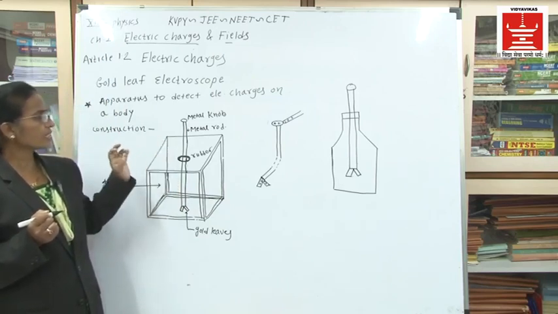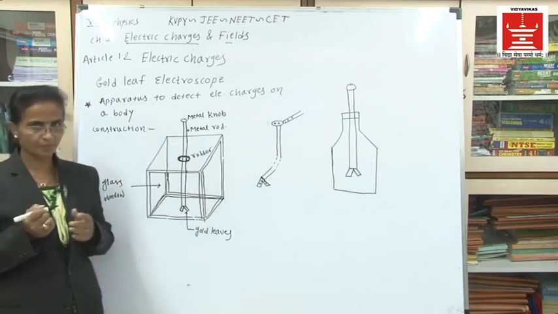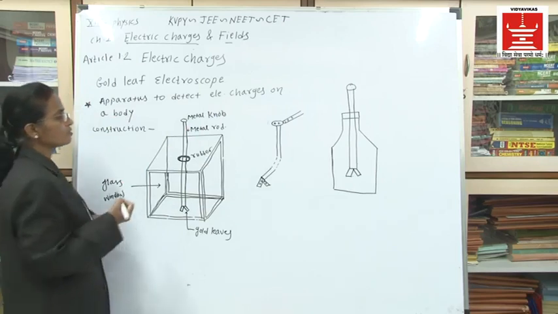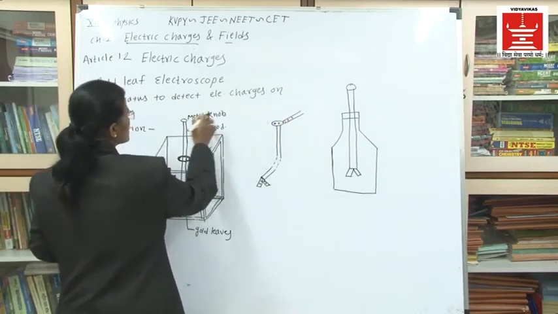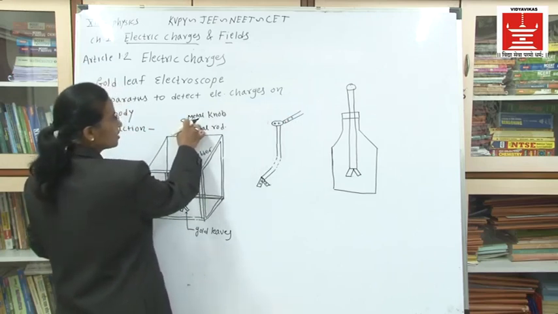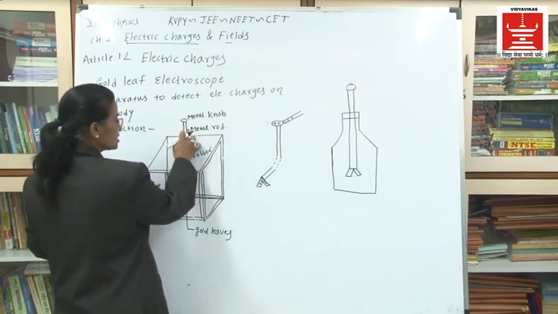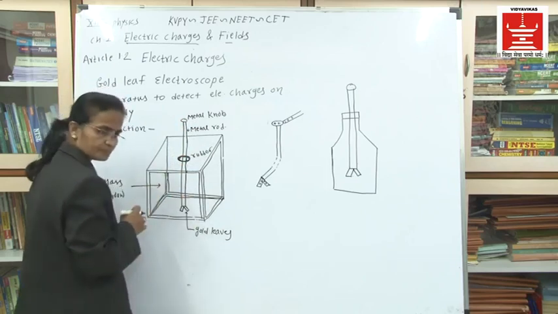Now here what exactly happens is shown in the second diagram. Suppose this is a glass rod which has a positive charge, it is taken towards this metal knob. It will transfer the charges to it and these charges are passed through this metal rod to the gold leaf.